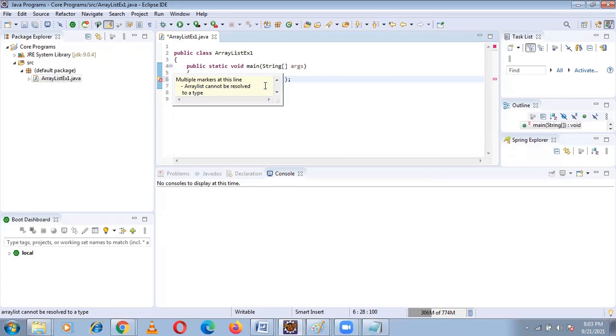ArrayList cannot be resolved to a type. It means ArrayList is a class. We need to write A as a capital letter, but we did not, so it's showing an error, a compilation error. Suppose you write the same program in Notepad. It won't show errors. If the program contains 10 lines, no problem.